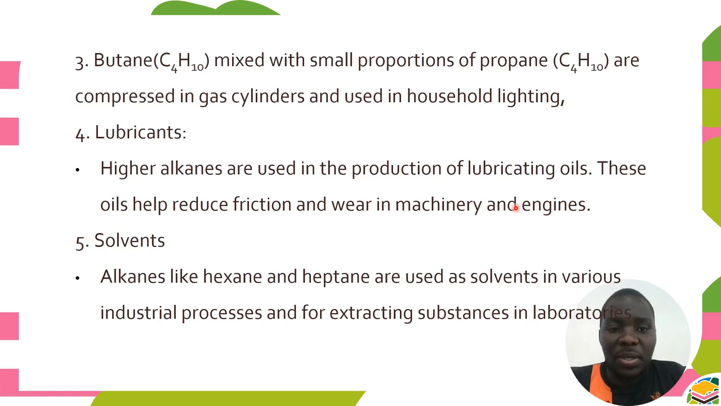Apart from that, we have said that we can also make bitumen, which is also a component of crude oil. It's an alkane which can be used to surface the roads as tarmac. Another use of alkanes is as a solvent. Alkanes like hexane and heptane are used as solvents in various industrial processes and for extracting substances in the lab.